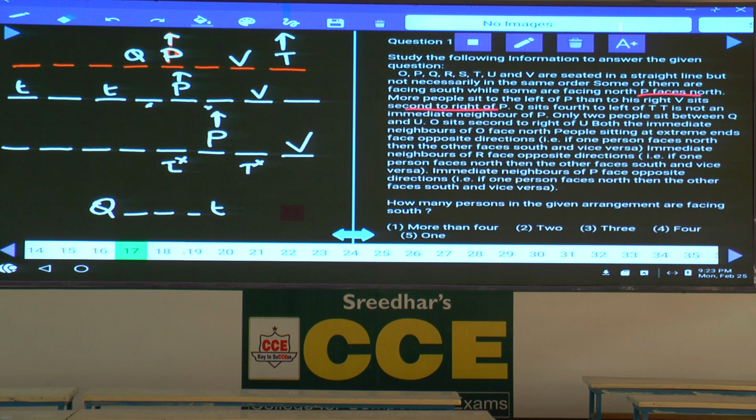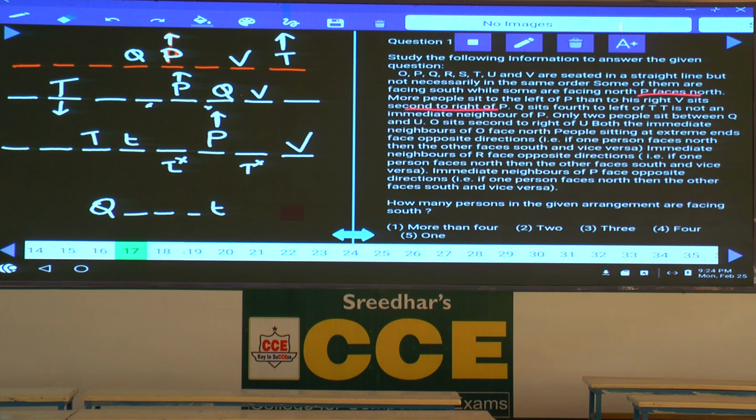Hence, what is the other possibility? T can be here as well. If T is here, then Q sits 4th to the left of T, then T is facing towards south. 1, 2, 3, 4, Q will be here. Done with this? Now, in the first case, there are two possibilities for T. Then coming to the second case, now tell me whether T can be here or not. If T is here, 1, 2, 3, 4, Q and V must be in the same place, which is not possible. Hence, T cannot be here.